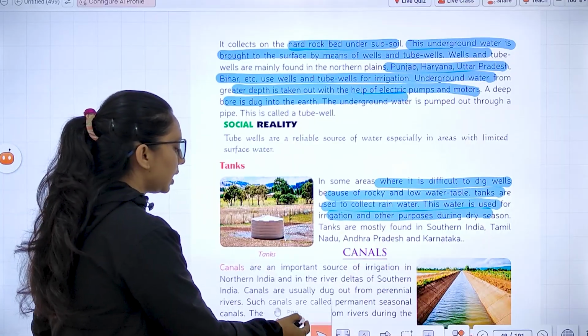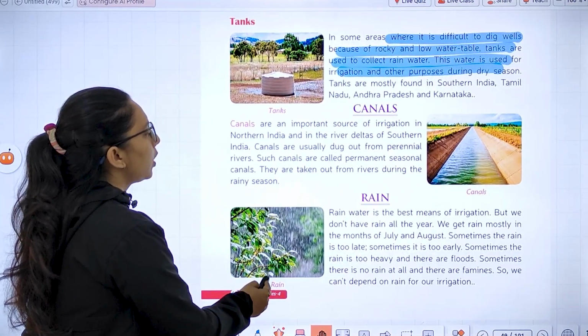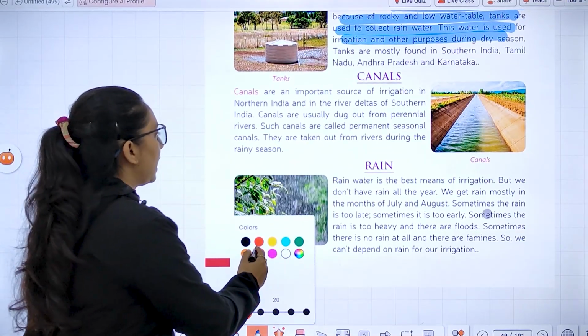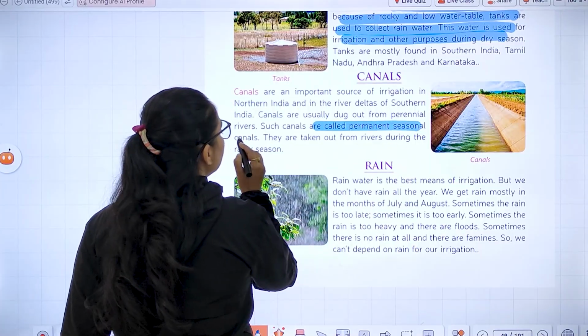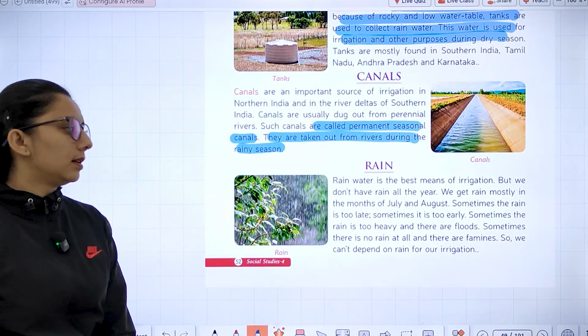If we talk about canals, a canal is an important source of irrigation in northern India and the river deltas of southern India. Why? It is usually dug out from a perennial river. Such canals are permanent and seasonal canals. They are taken out from the river during the rainy season.